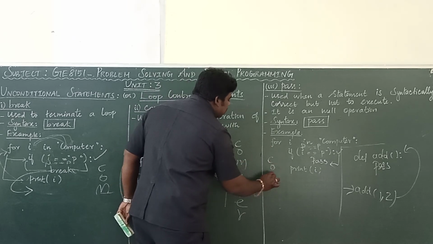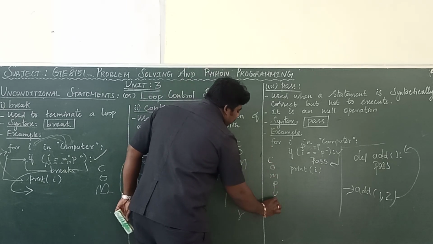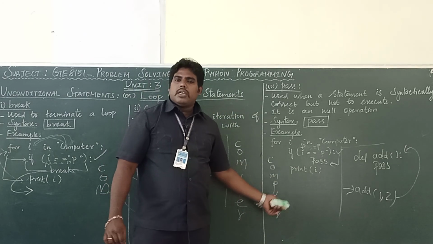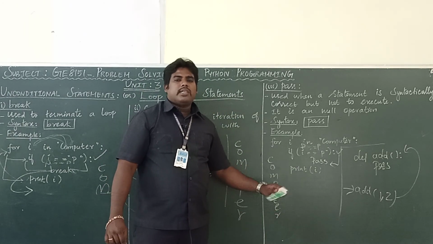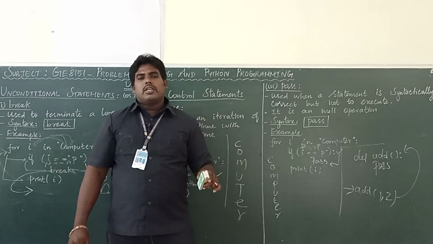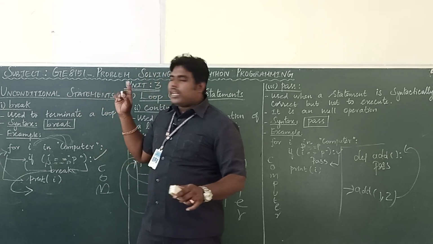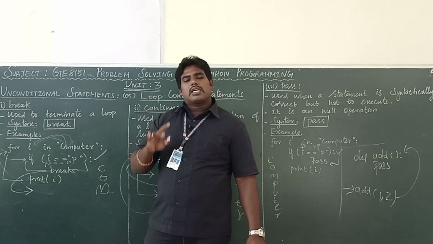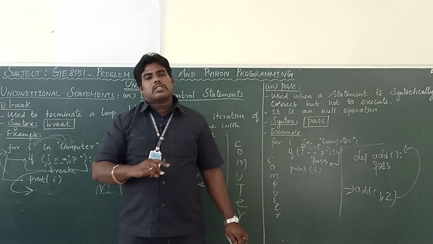So your output is COMPUTER. Nothing will be skipped. Nothing will be terminated. It's a null operation. Okay, so what are the things we discussed? I explained about the loop control statements and unconditional statements: break, pass, continue. I hope you understand this concept, students.